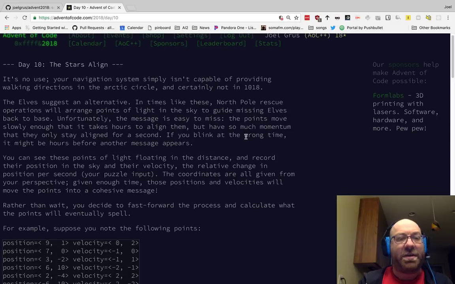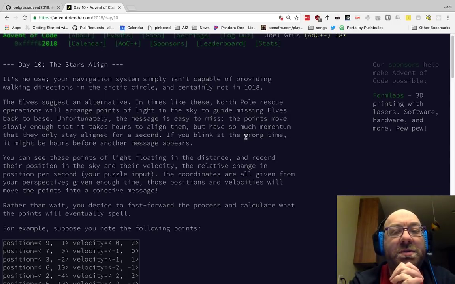The stars align. So your navigation system simply isn't capable of providing walking directions in the Arctic Circle, and certainly not in 1018. I'll suggest an alternative. In times like these, North Pole rescue operations will arrange points of light in the sky to guide missing elves back to base. Unfortunately, the message is easy to miss. The points move slowly enough that it takes hours to align them, but you have so much momentum that they only stay aligned for a second. If you blink, it might be hours.